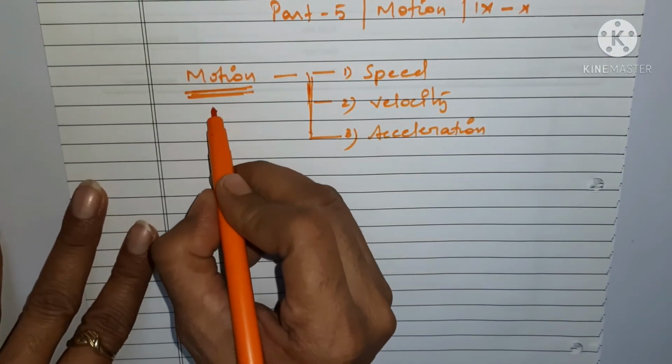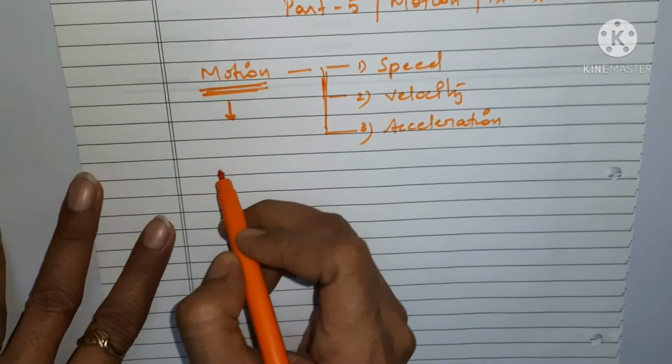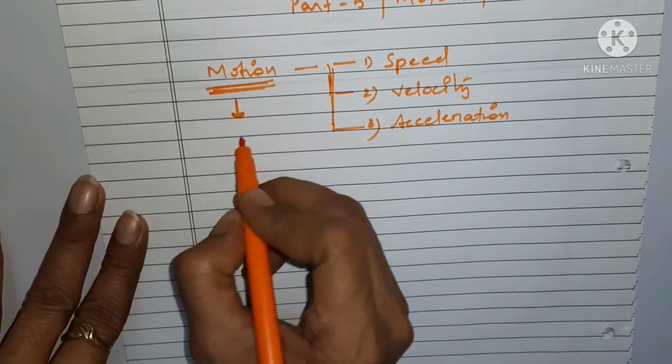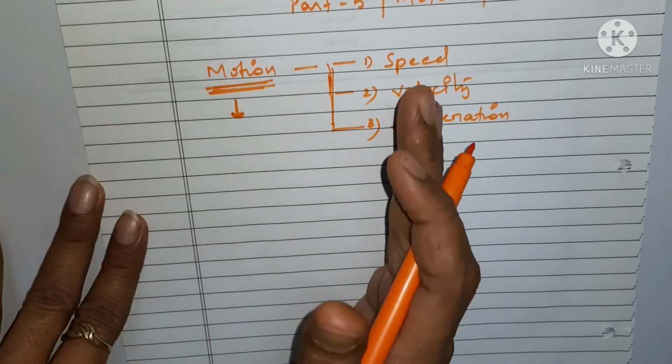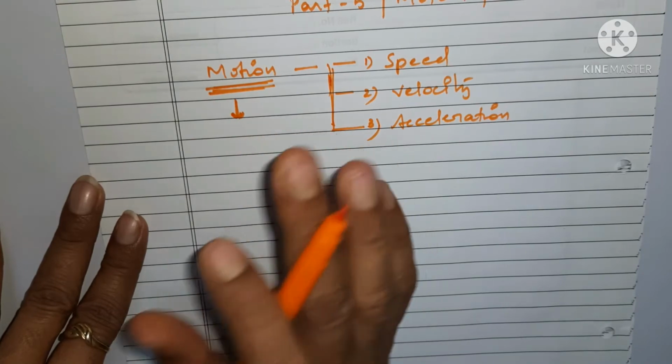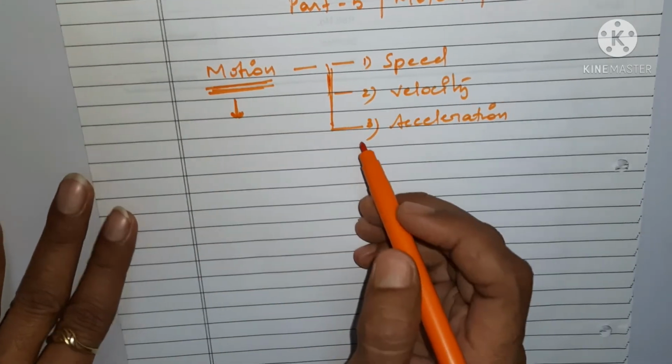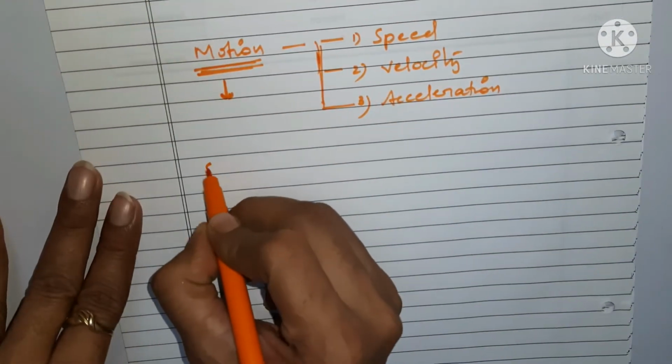As we know, motion is what? Motion of an object is when a body changes its position from one point to another, then we say that the body is in motion. So here we are going to discuss speed.